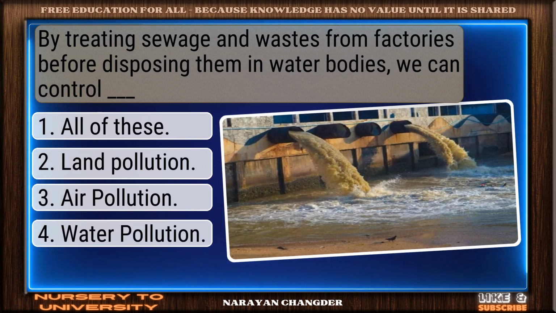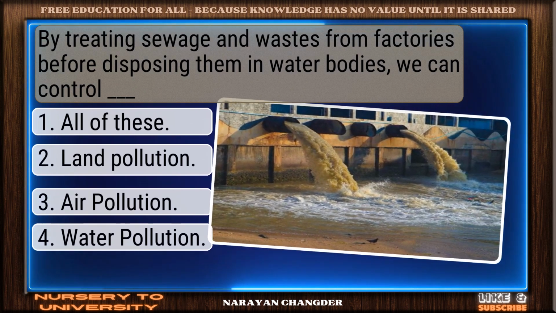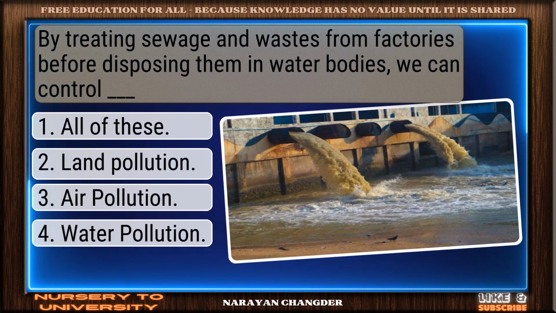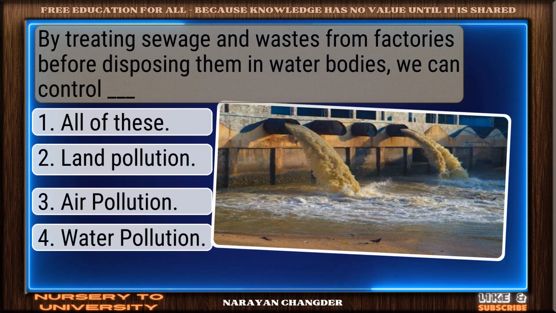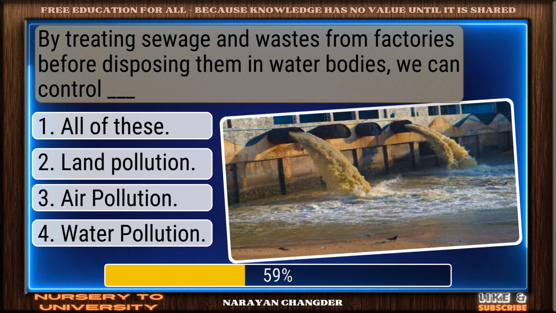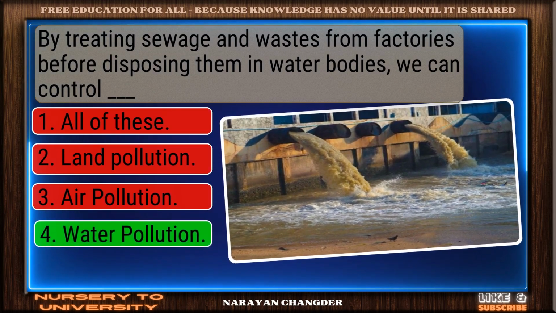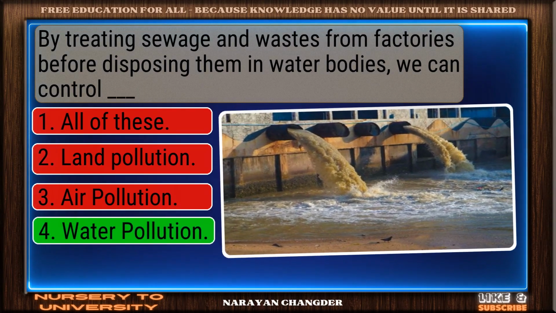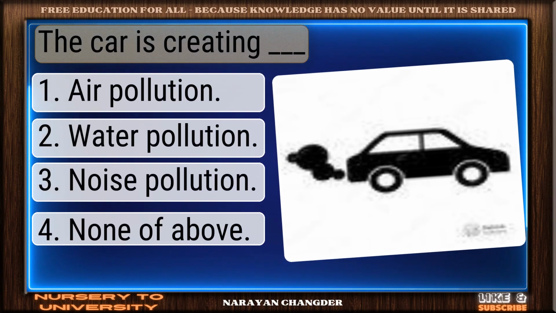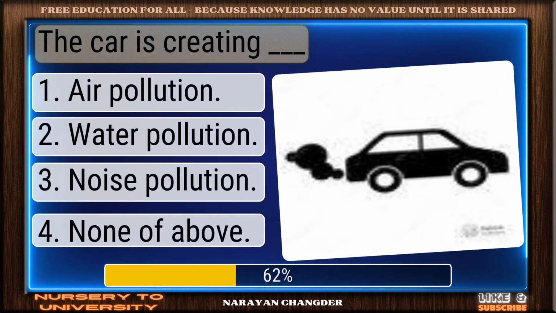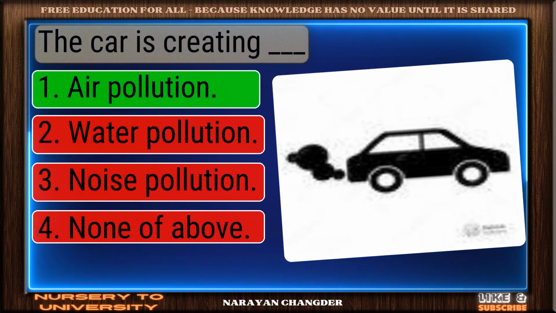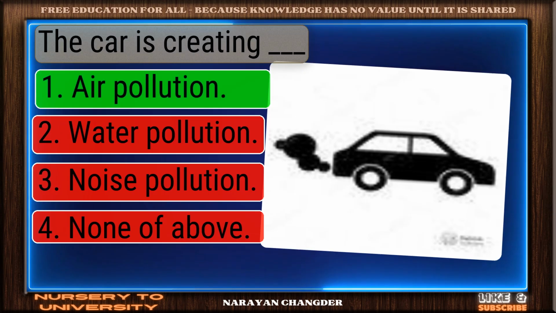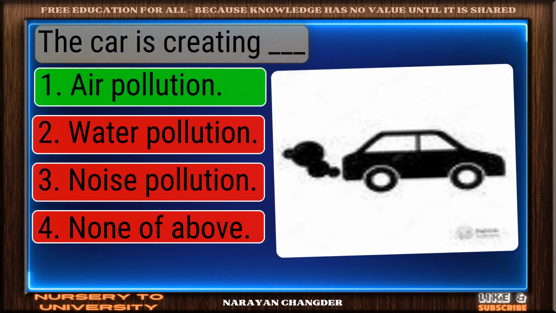By treating sewage and wastes from factories before disposing them in water bodies, we can control dash. Great thinking. Water pollution is the right choice. The car is creating dash. Exactly. Air pollution makes sense, and it is the right choice.